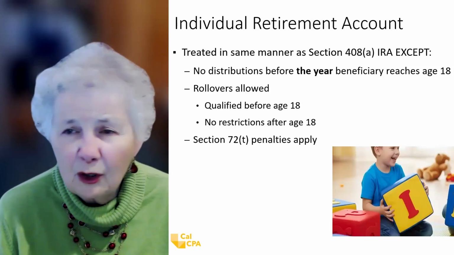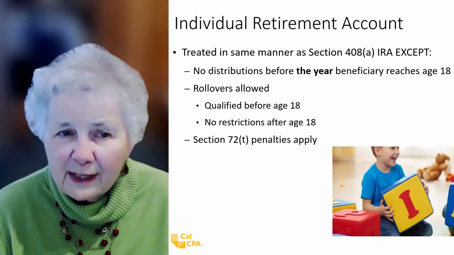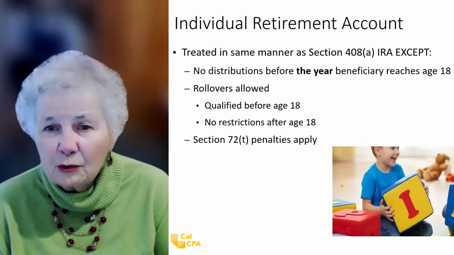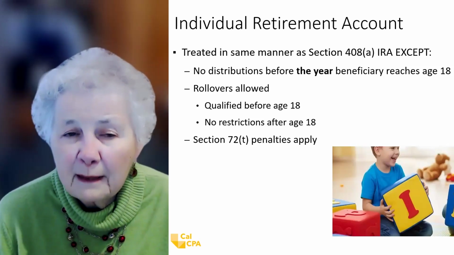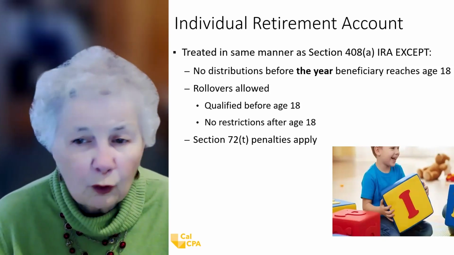Rollovers are allowed. They're qualified before age 18. No restrictions after age 18. We'll talk a little bit more about that. Section 72(t) penalties apply. Section 72(t) penalties are a 10% penalty if money is taken out of an IRA, including this Trump account, before age 59 and a half. And since these are for young people, I think we're going to need to know about the Section 72 penalties or be aware of them.